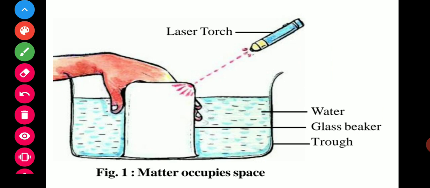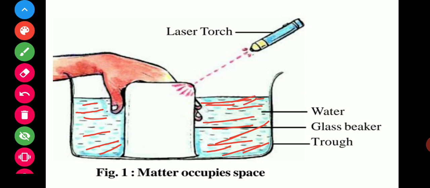First of all, in this experiment we have to see that matter occupies space. How does it occupy space? There is water in this experiment, and this is a vessel, you can say a transparent glass. When it is immersed vertically opposite,